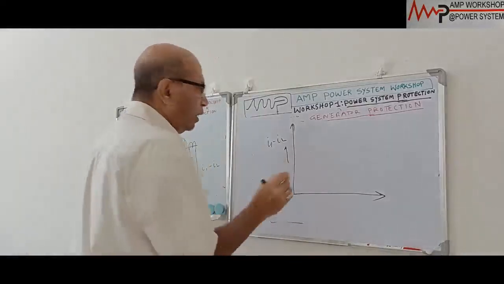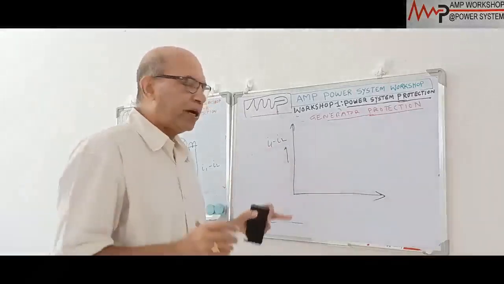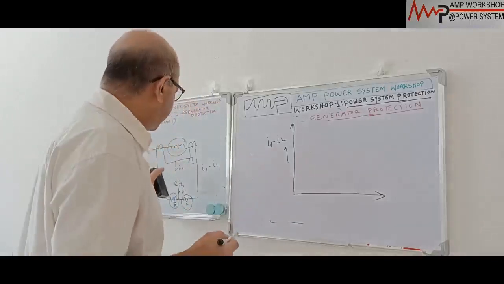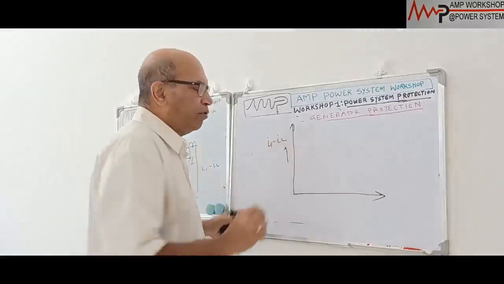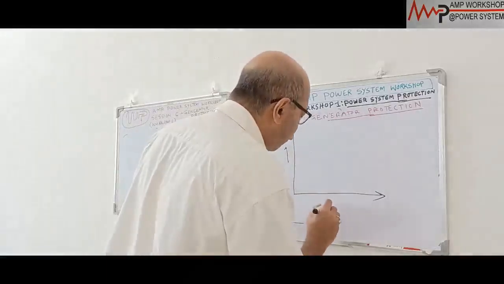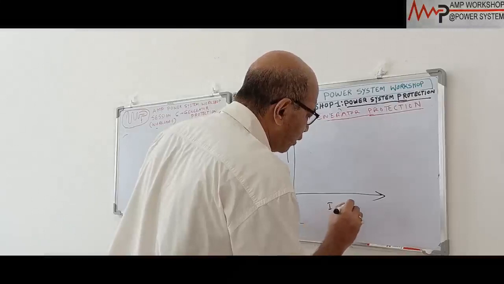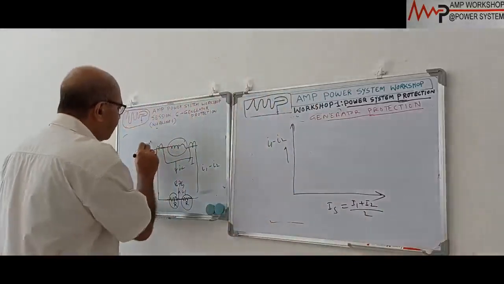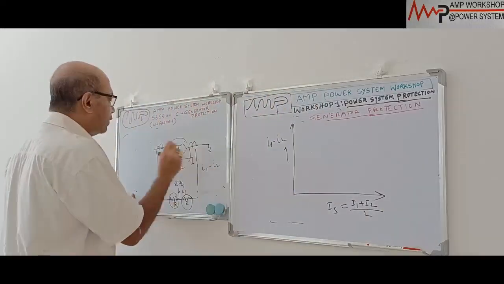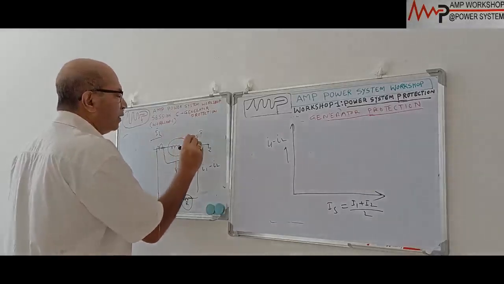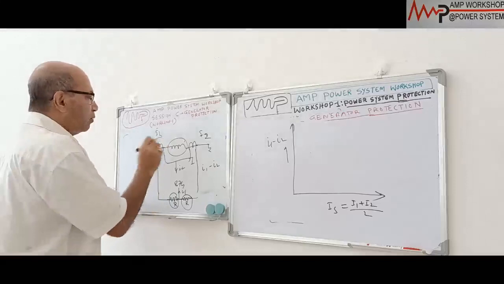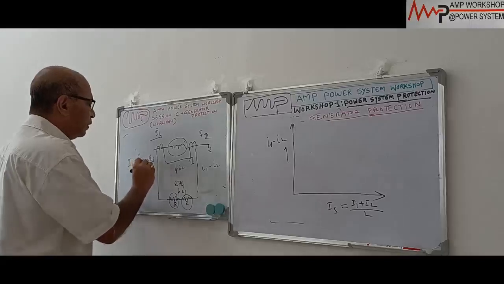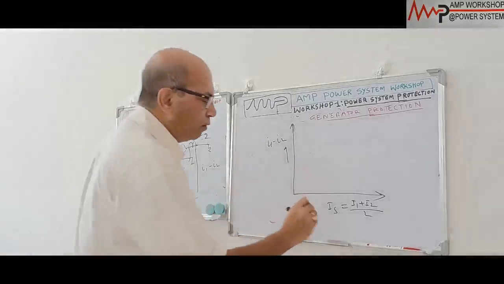I1 minus I2. In a normal differential relay, the moment I1 and I2 differ by some value, immediately the relay will operate. That is the normal high impedance or low impedance relay. But in the case of a restraint relay, for all values of I1, I2, the relay will not operate. And on this side we plot the fault current, IF, equal to I1 plus I2 divided by 2, the average. Suppose this is a fault outside the zone, so this is I1 and this is I2. In the normal case I1 and I2 should be equal, but I am taking the average, I1 plus I2 divided by 2. This is what we consider as the fault current, IS, in this plot.